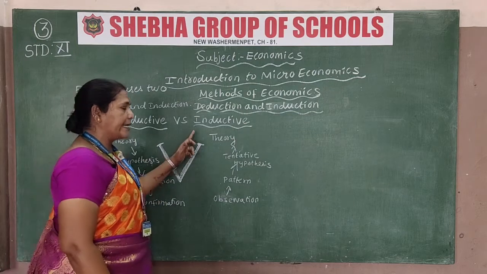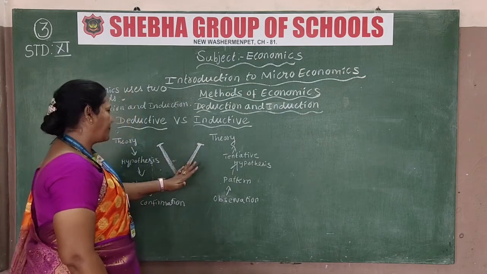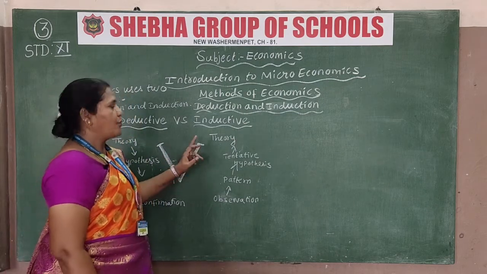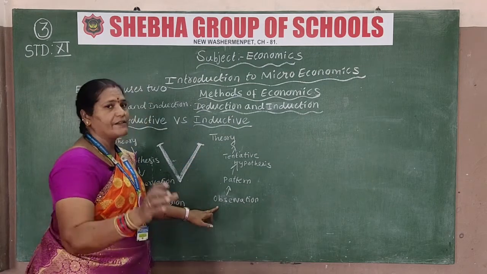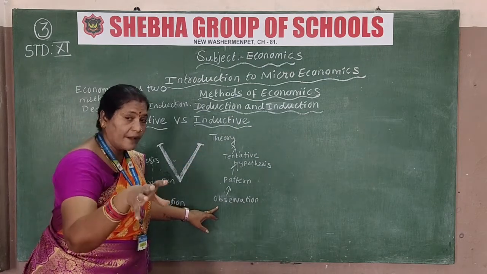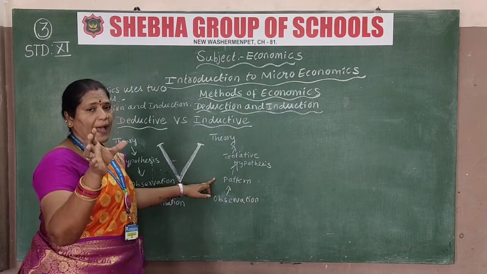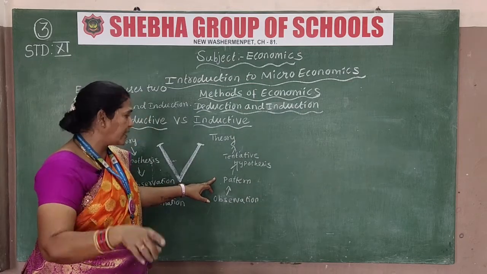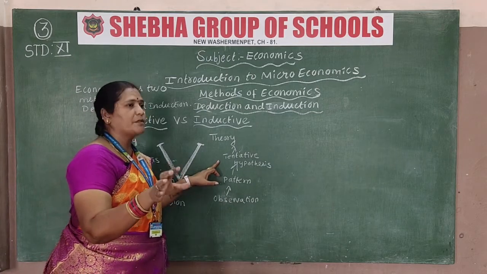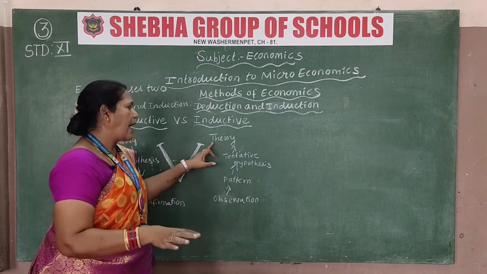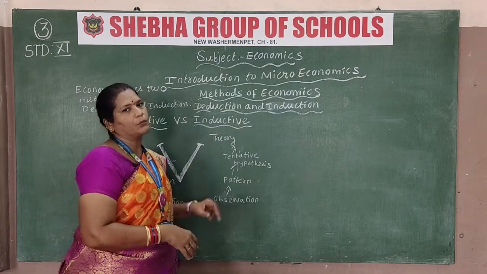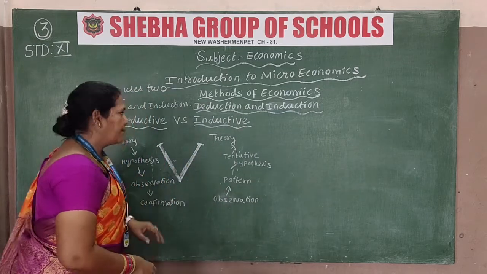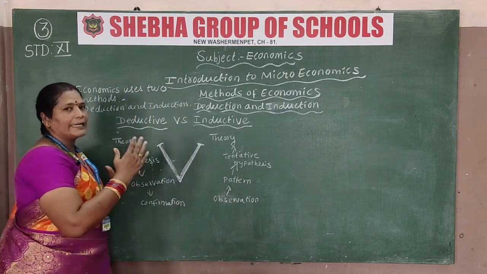But the inductive is totally different from the deductive. First they see the observation, then the pattern, what type, maybe shapes. Then the tentative hypothesis, means not permanent, and only at last they come to the theory. Is it clear? So this is the deductive method and inductive method.